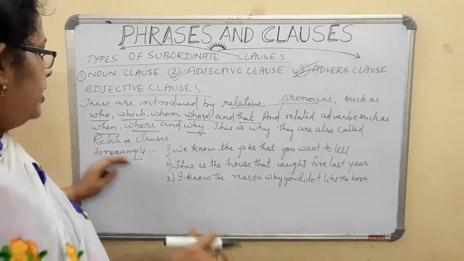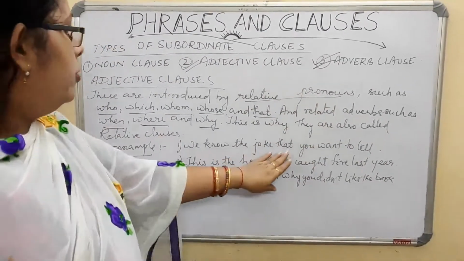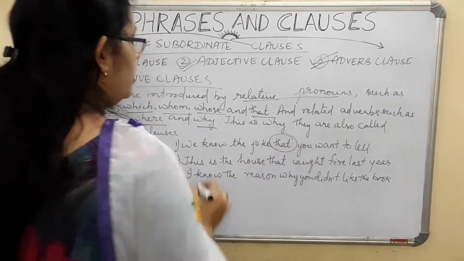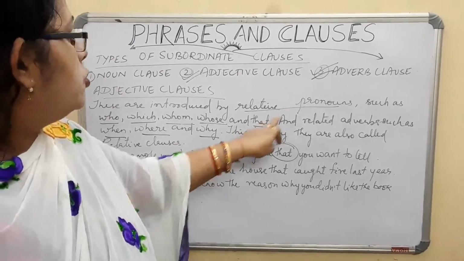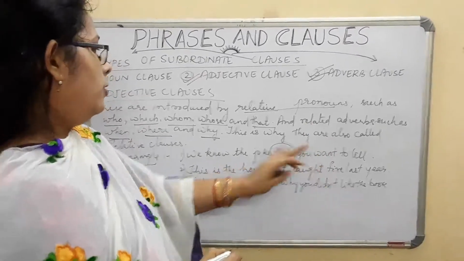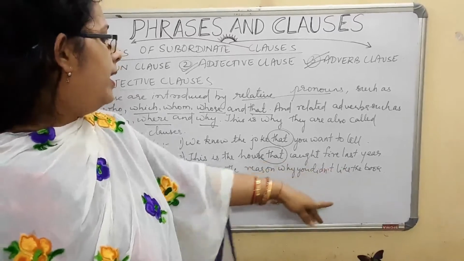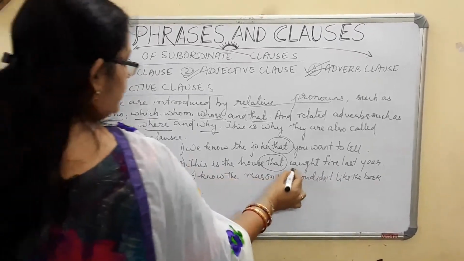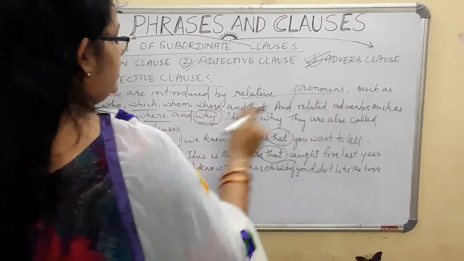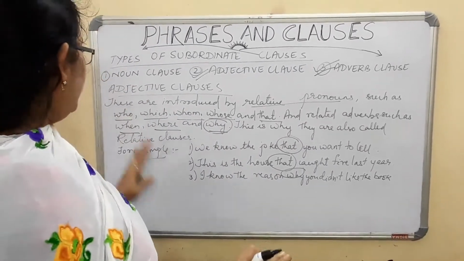For example, you see, we know the joke that you wanted to tell. Which one have I used here? You see, that I had used here. Where does this that belong? It belongs to the relative pronoun. This is the house that caught fire last year. Again, that is there. I know the reason why you didn't like the book. This is the relative adverb here. So adjective clauses can also be called relative clauses.